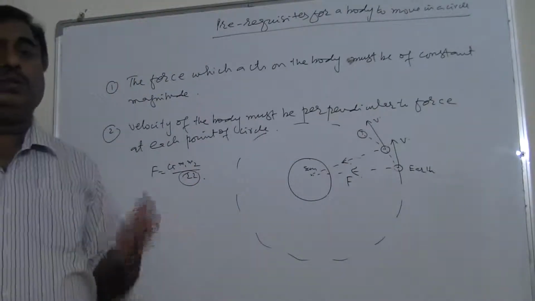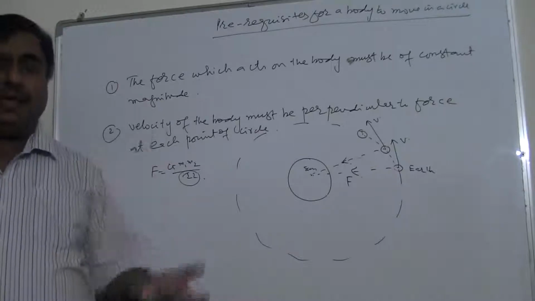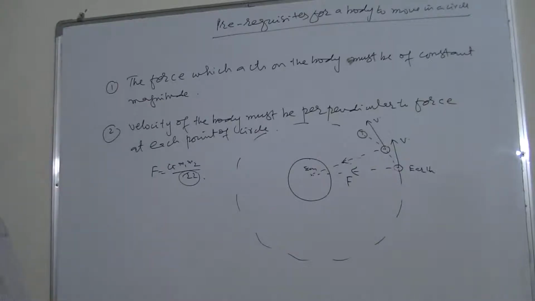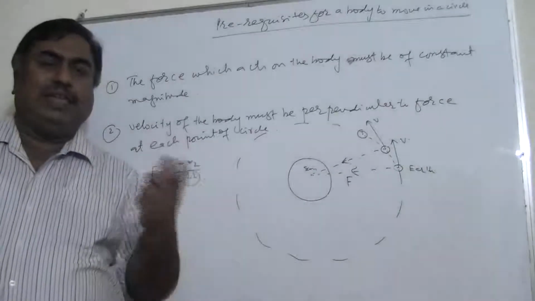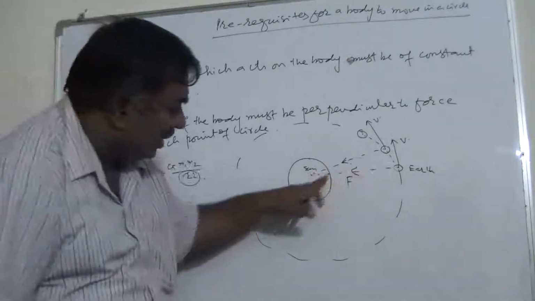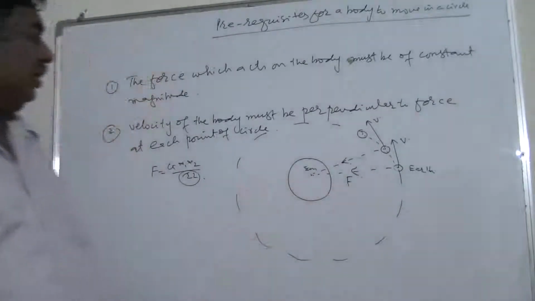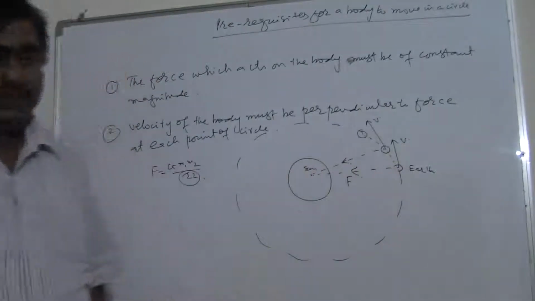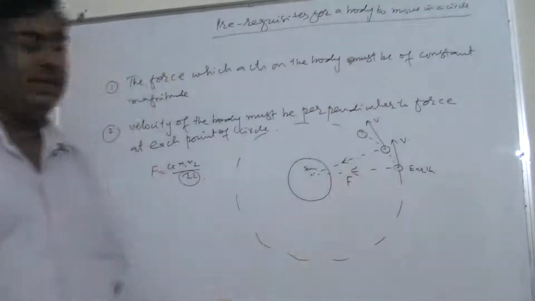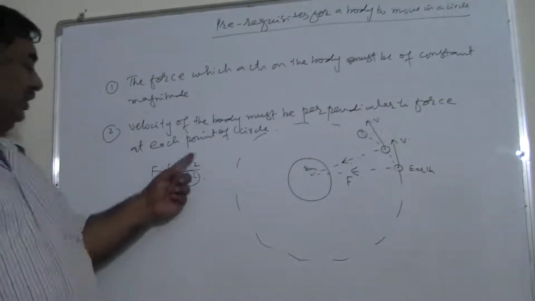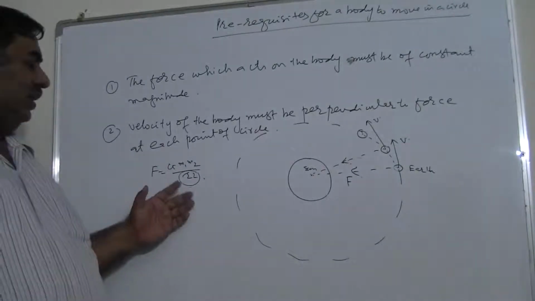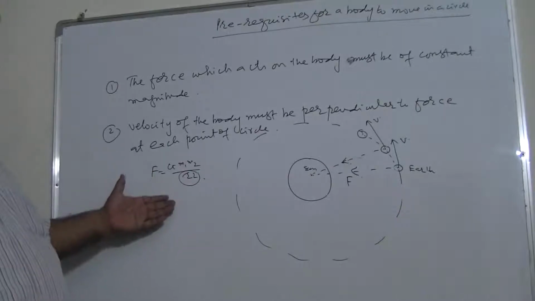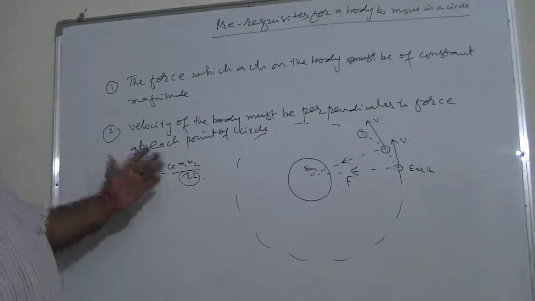Sometimes we may be asked to prove whether the body is moving in a circle or not. So there will be just two points for checking whether the body is moving in a circle or not. First we check the magnitude of the force acting on the body. See, the direction of the force is changing, but its magnitude remains constant because the mass of the sun and the mass of the earth remain constant, and the mean distance between earth and sun remains constant. Since force is equal to G m1 m2 upon r square, we have not learned this formula yet, but we will cover it in gravitational field. That's why the force is constant here.